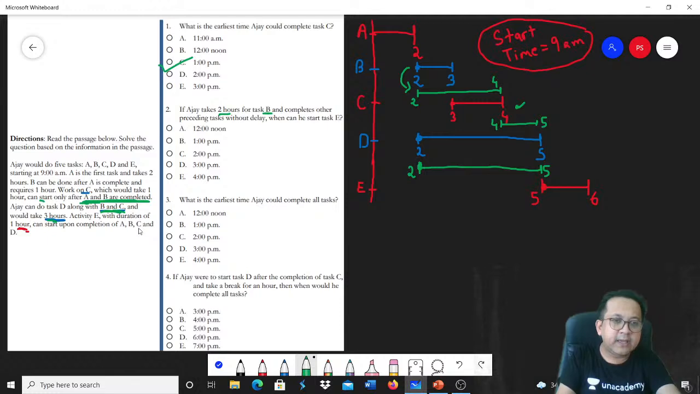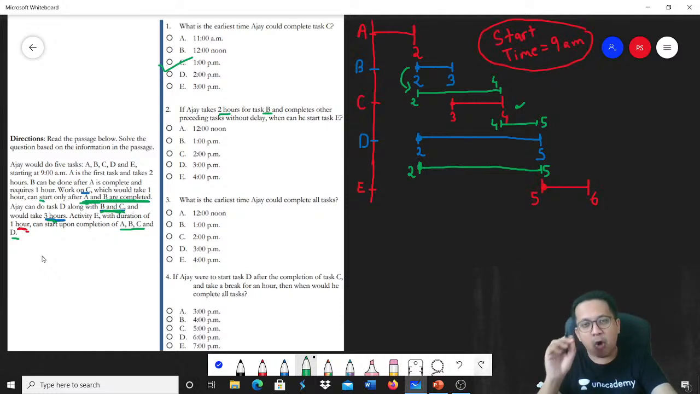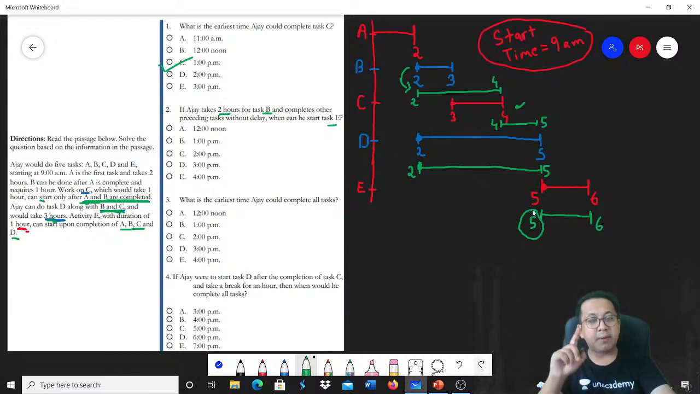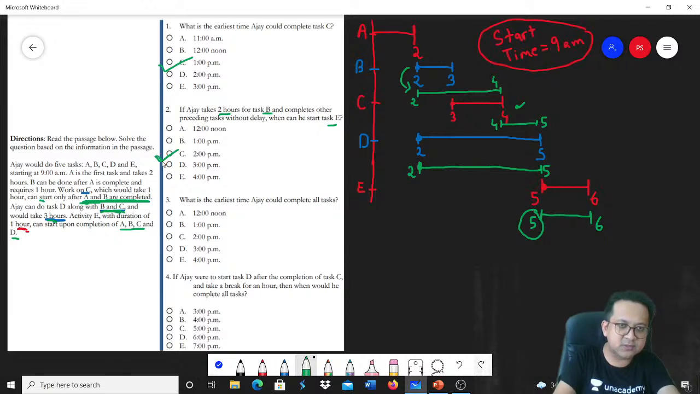What about activity E? E starts when A, B, C, D all are completed. So think about it. All of A, B, C, D are getting completed at the end of the 5th hour, so E would start at the end of the 5th hour. It takes 1 hour, so for E there is no change. It will be 5 to 6 only. So when can he start task E? At the end of the 5th hour. That is the answer. Remember 9 a.m. plus 5 hours. So 10, 11, 12, 1, 2. Answer is 2 p.m.